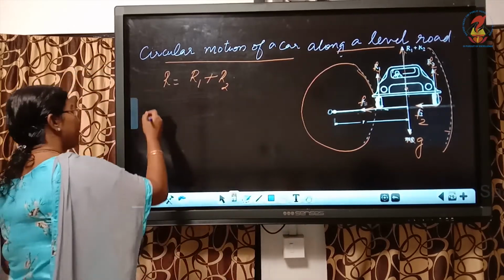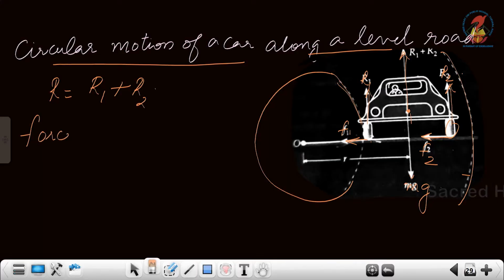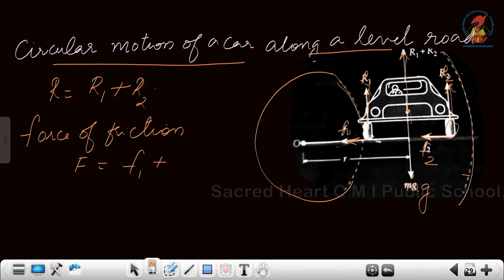Okay. So the net force of friction acting, given by F, is equal to F1 plus F2.